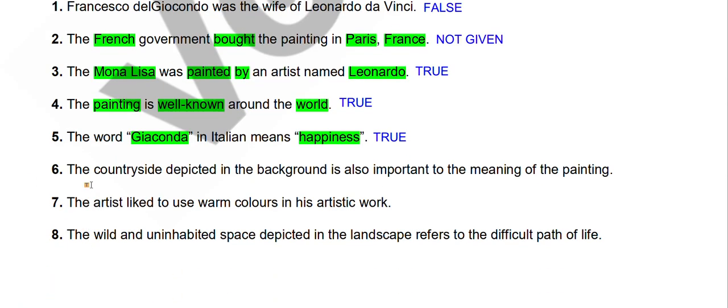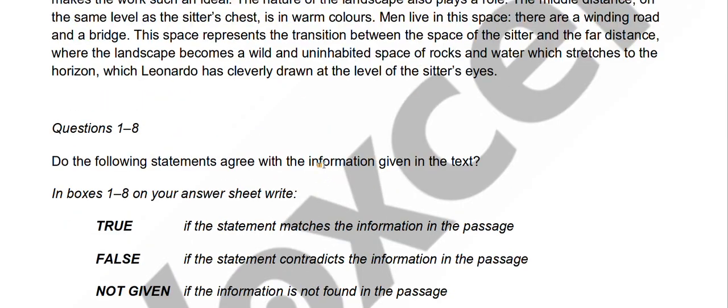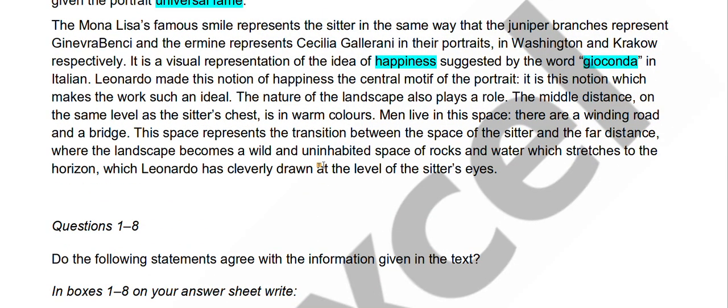Sixth question. The countryside depicted in the background is also important to the meaning of the painting. So whatever is in the background is also important to the meaning of the painting. So for the meaning of the painting to come out or to show to the people, the background is also important. So it is true when yes, the background is important. False when the background is not that relevant in this particular context. We will say false, and not given when we don't know about it.